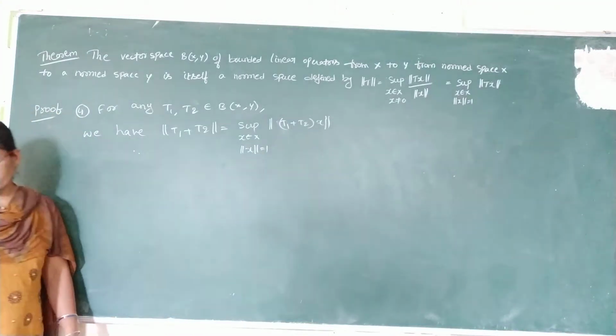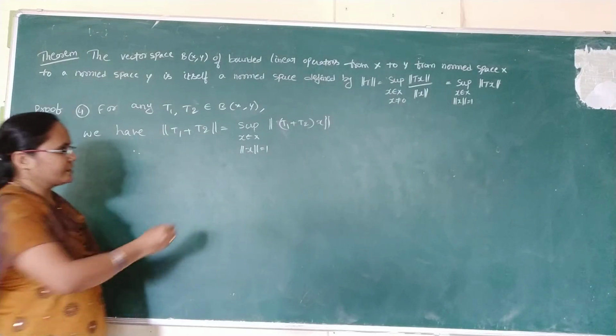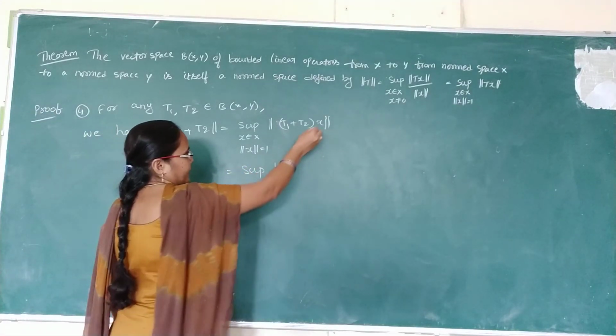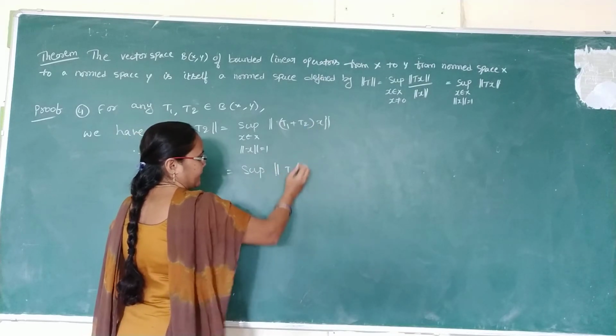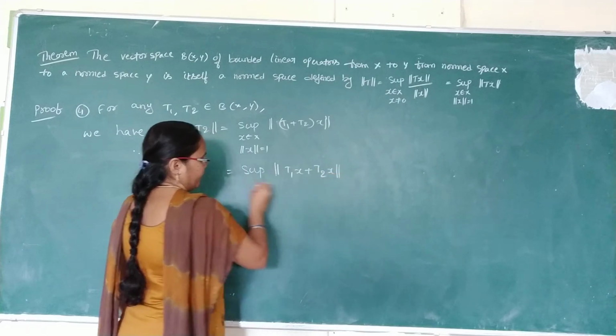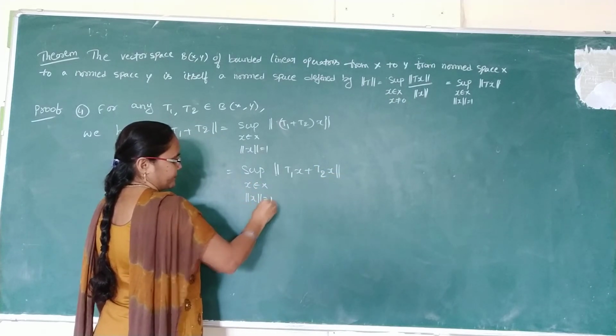So we already know the norm of T1 plus T2 value. Before writing the formula, here we have to multiply with x and write separately T1x plus T2x, where x belongs to capital X and norm x is equal to 1. Okay.